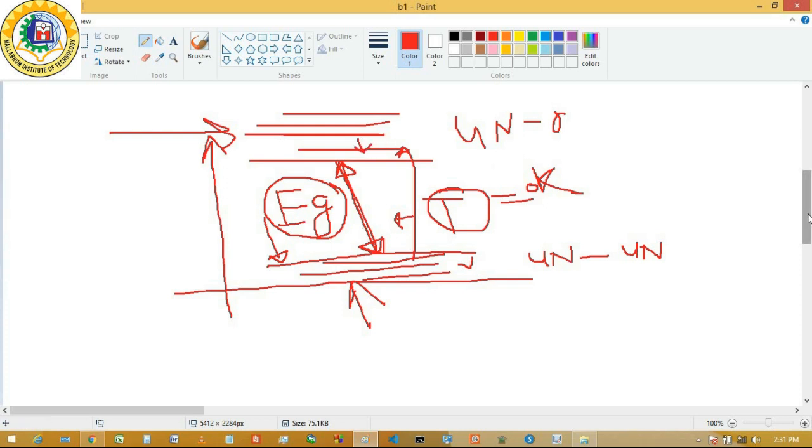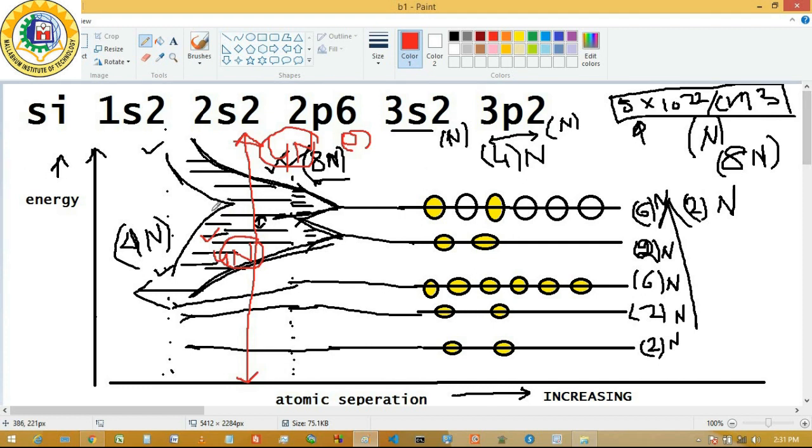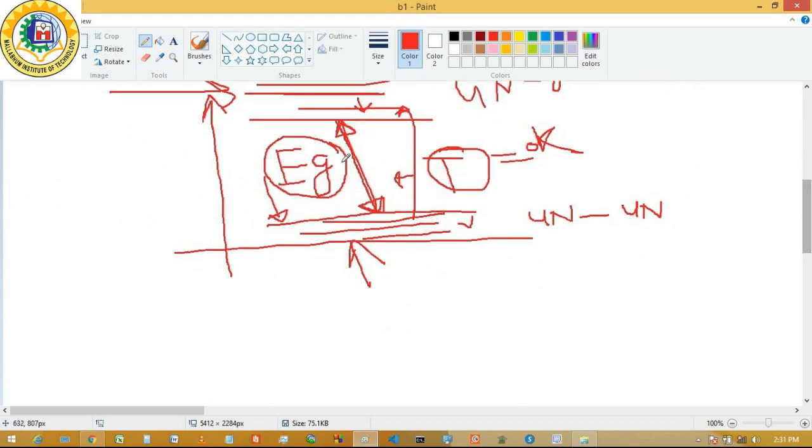Now you can relate this with the help of this diagram. Suppose this is your band gap energy, this is your conduction band, and this is your valence band, and within that no energy states are available. We have drawn it here for simplicity, but actually within the band gap there are no energy states, so no electrons can reside between the band gap.